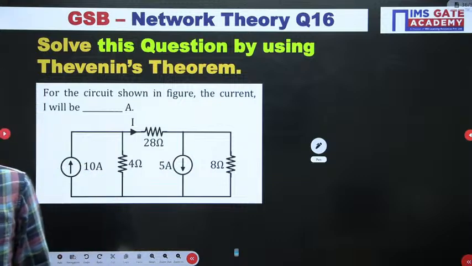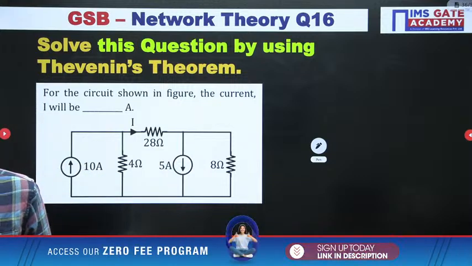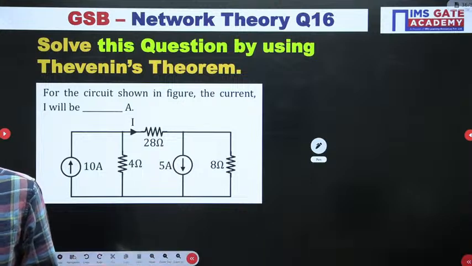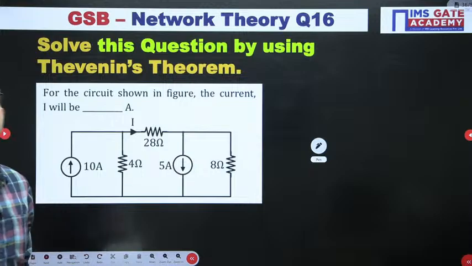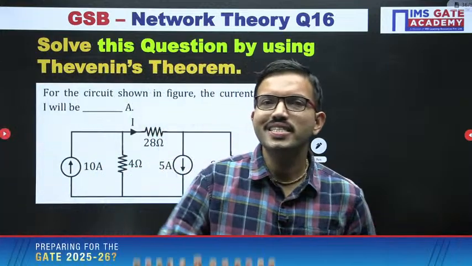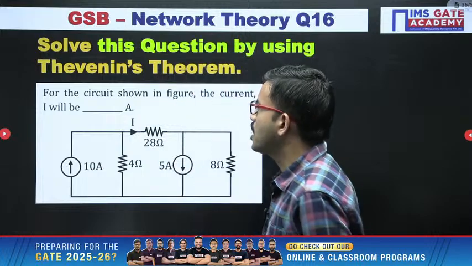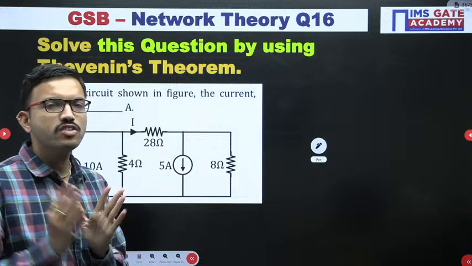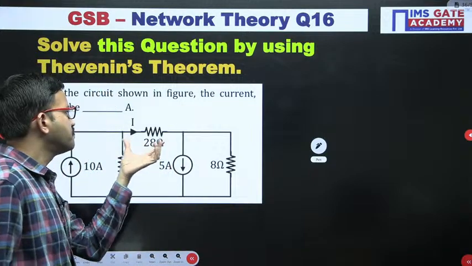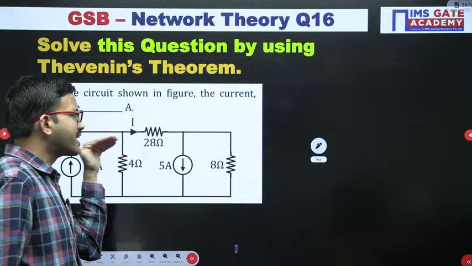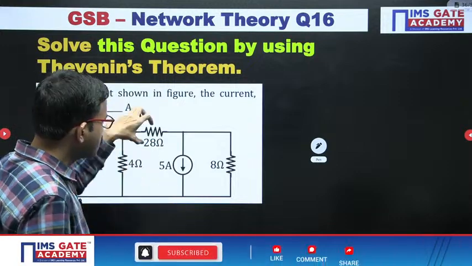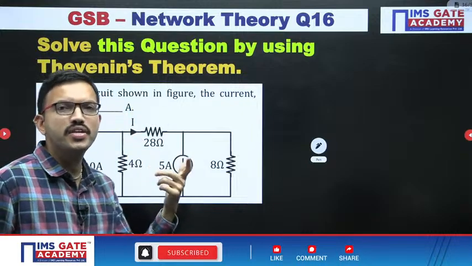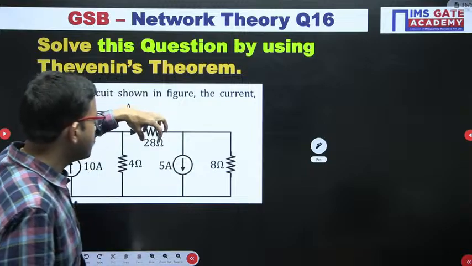All of you just think how to apply Thevenin's theorem here. When you have studied the Thevenin's theorem, you might have observed one important point. See here, in this circuit, we have to find out the current flowing through 28 ohm resistor. That means you can consider this 28 ohm resistor like load resistor, right? So just remove this particular resistor.